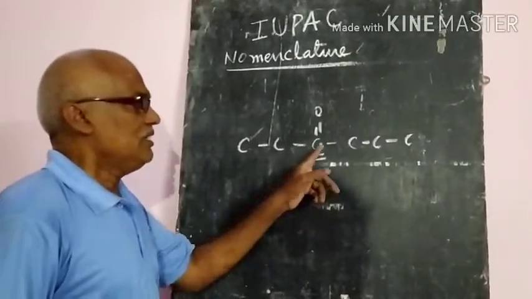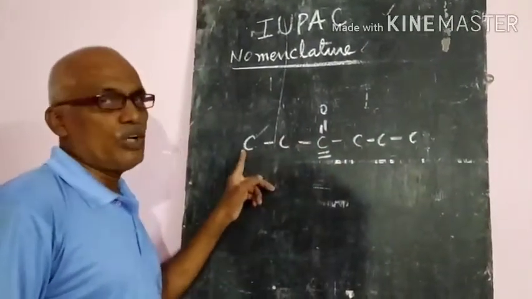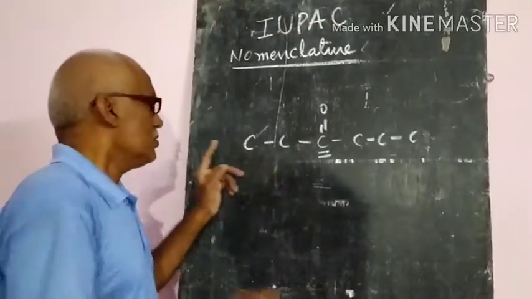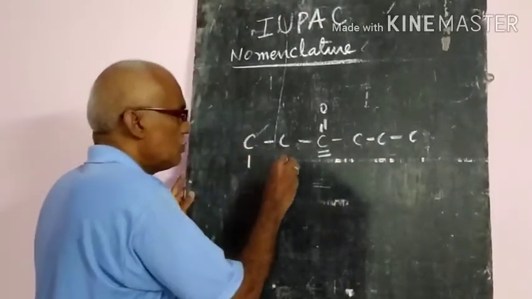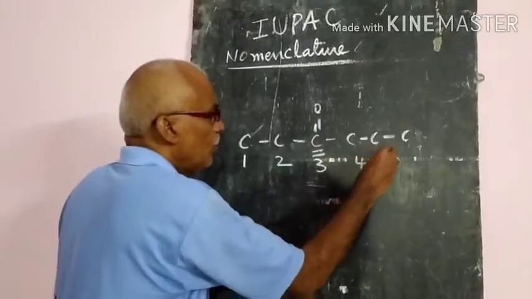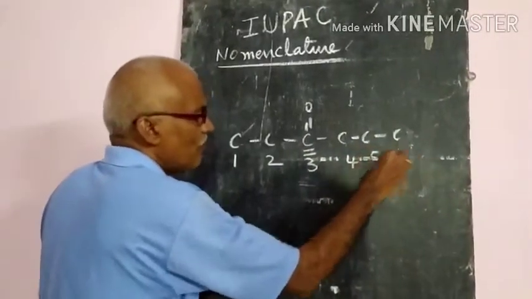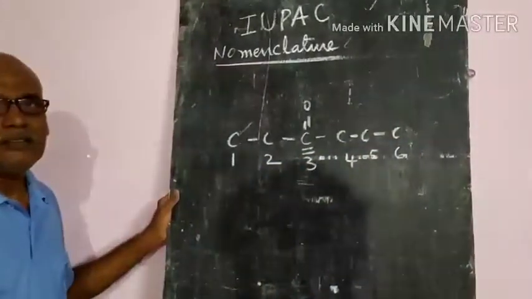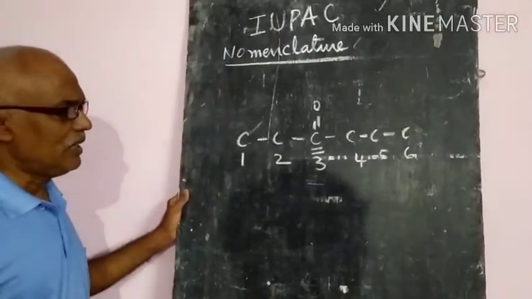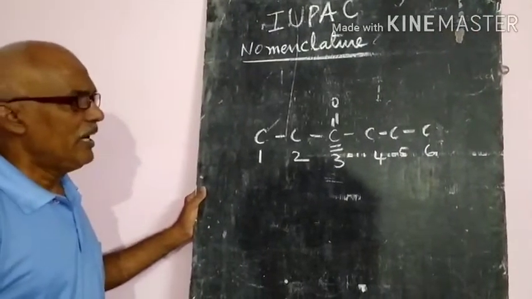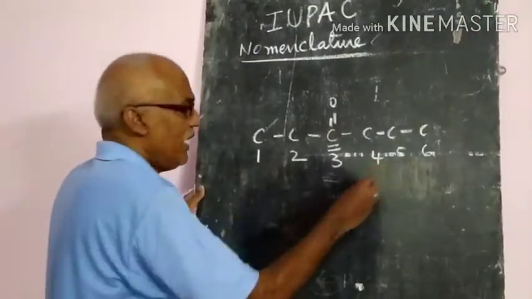This side 3 are there, here 2 are there. So nearer means this side. So you have to count 1, 2, 3, 4, 5, 6. Hexane, so this is a hexanone.